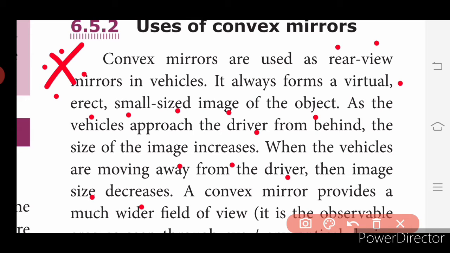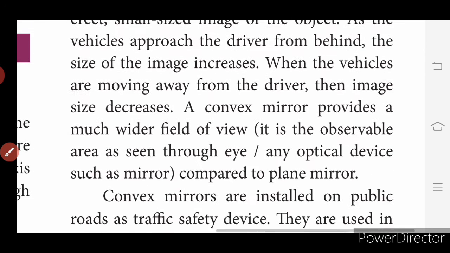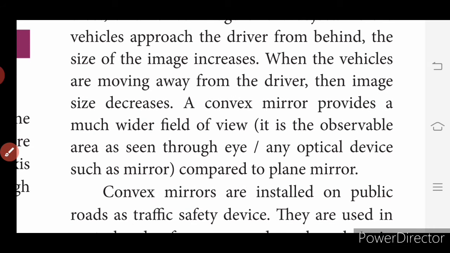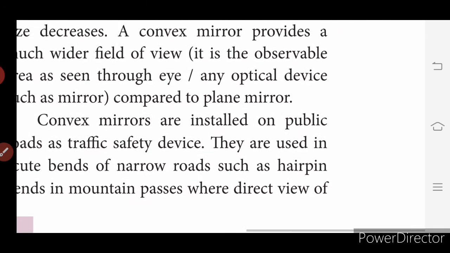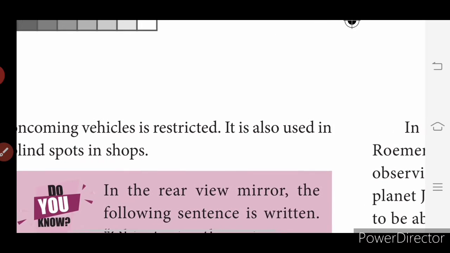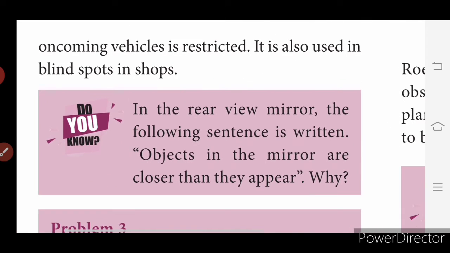A convex mirror provides a much wider field of view, which is the observable area seen through any optical device such as a mirror, compared to a plane mirror. Convex mirrors are installed on public roads as traffic safety devices. They are used in acute bends of narrow roads such as hairpin bends in mountain passes where the direct view of oncoming vehicles is restricted. They are also used in blind spots in shops. So these are the uses of convex mirrors.